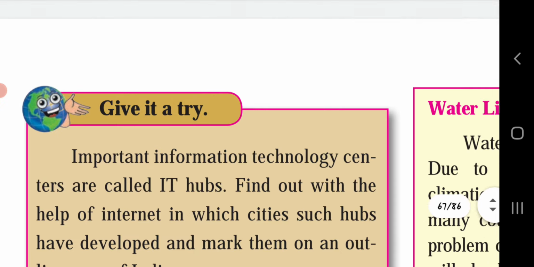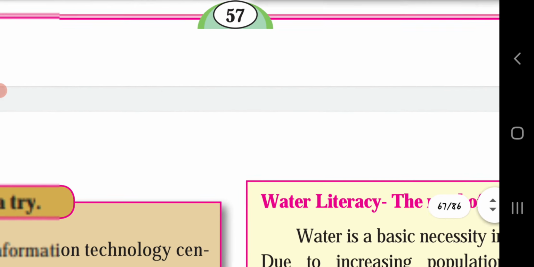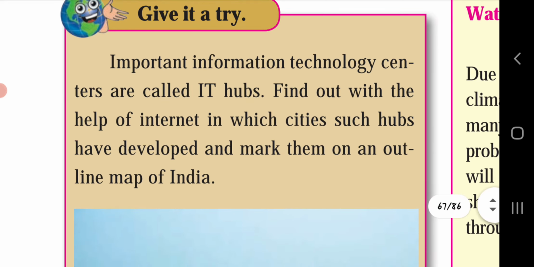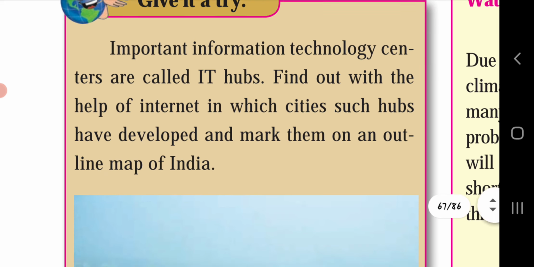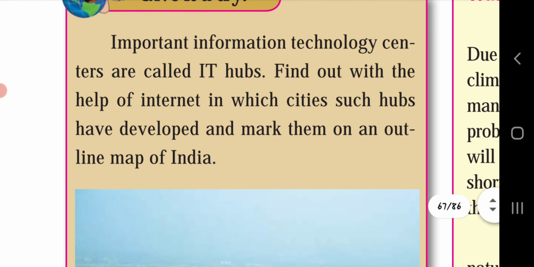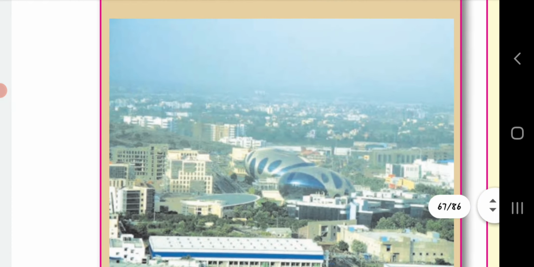Give it a try. Important information technology centers are called IT hubs. Find out with the help of the internet in which cities such hubs have developed and mark them on an outline map of India. Okay, this work you can do with the help of the internet. Find this out and you can prepare an outline map of India. Use your brain power.